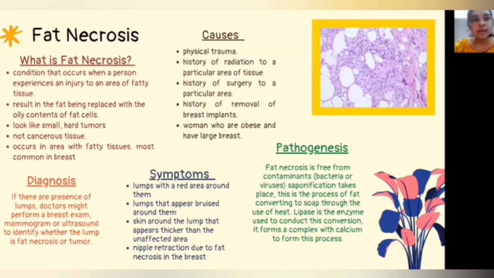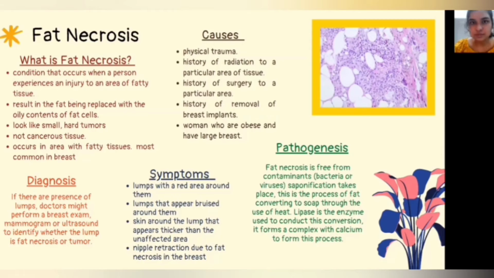Now, how is fat necrosis diagnosed? If there is the presence of lumps, the doctor might recommend you to have a breast exam, mammogram, or ultrasound to identify whether the lump is fat necrosis or a tumor. The symptoms of fat necrosis are lumps with a red area around them, lumps that can appear bruised around them, or skin around the lump that appears thicker than the affected area, and nipple retraction due to fat necrosis in the breast.